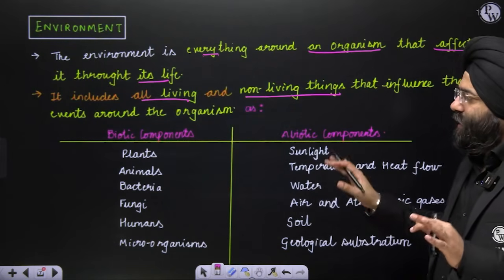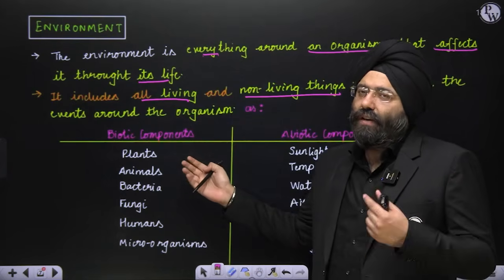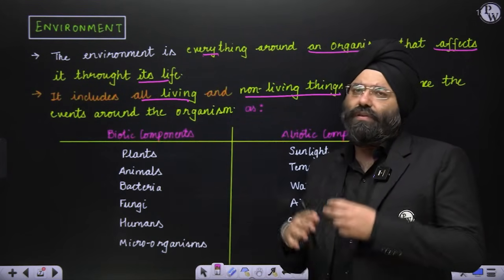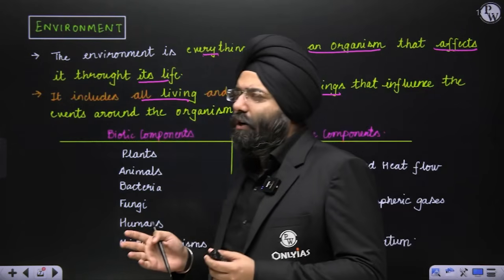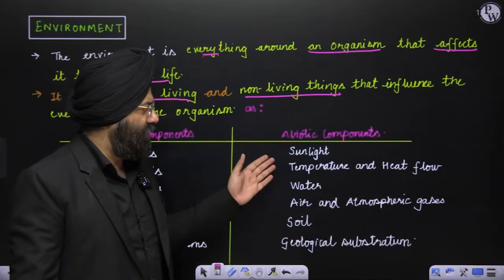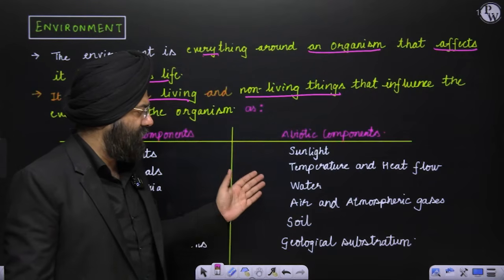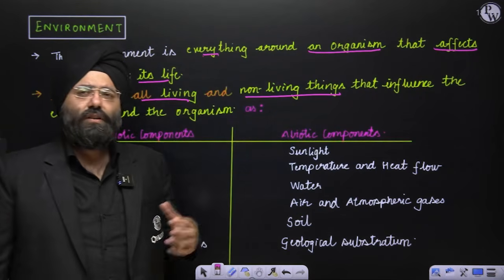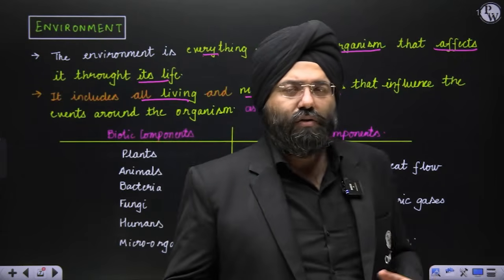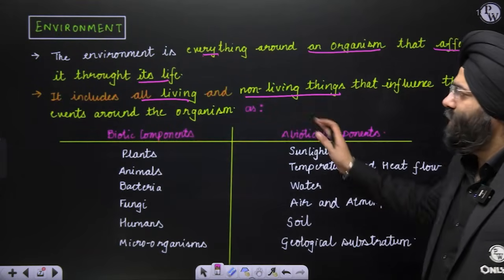The biotic means living: plants, animals, bacteria, fungi, humans, microorganisms, everything over here basically refers to the biotic components. Abiotic components, if you realize, are sunlight, temperature, heat flow, water, air and atmospheric gases, soil, geological substratum and the landforms that are present here. All of these are part of the non-living component. So you are surrounded by all of these things, biotic or abiotic.